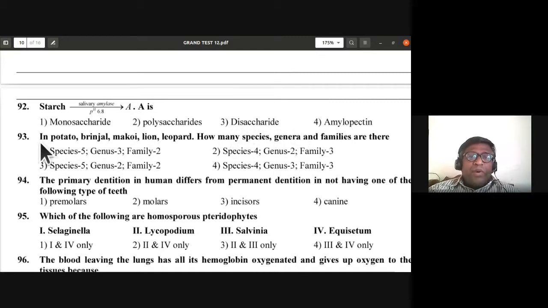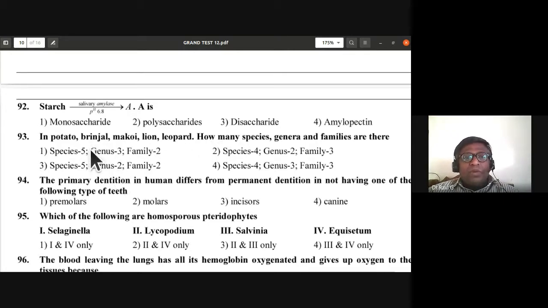Okay. In potato, brinjal, Mccoy, lion, leopard, how many species, genera, and families are there? Here potato and brinjal belong to the same family, Solanaceae, isn't it? Lion and leopard belong to the Felidae, so the same family. So there are going to be five species, all different.